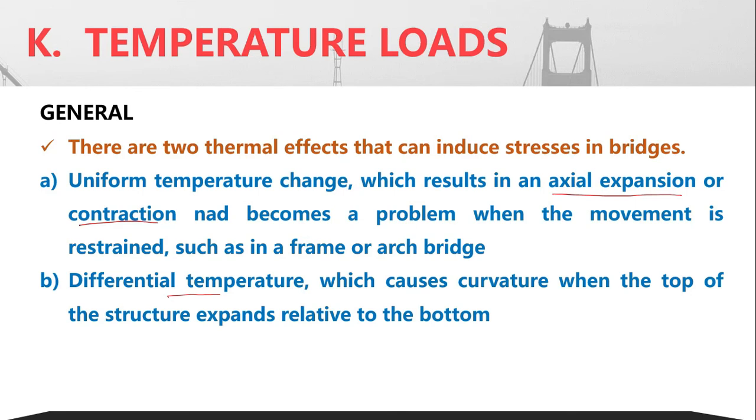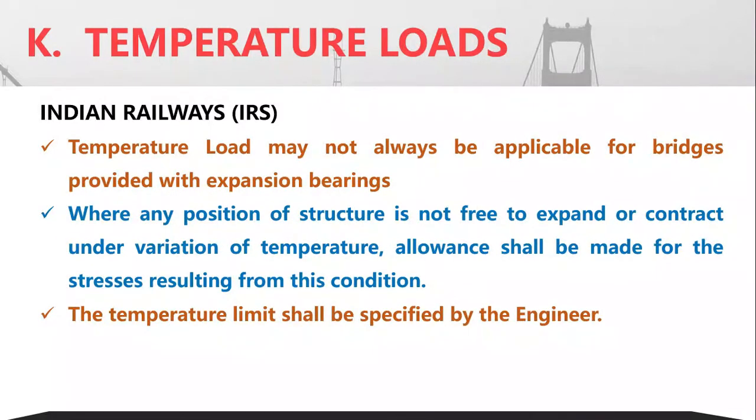Okay, so as such, the temperature can cause these two types of stresses in the bridges. Now, as per the Indian Railway Code, I told you they are not considered temperature effects in case of bridges with expansion bearings.